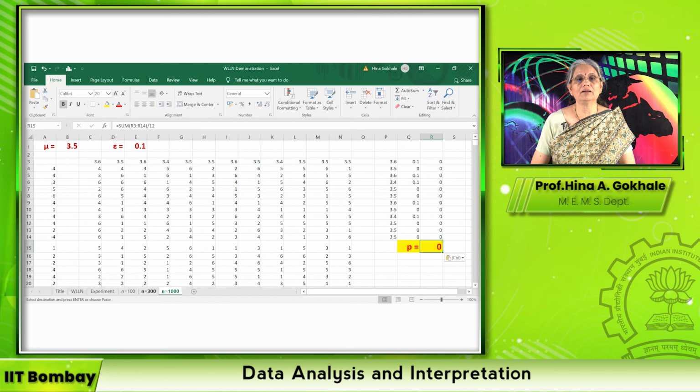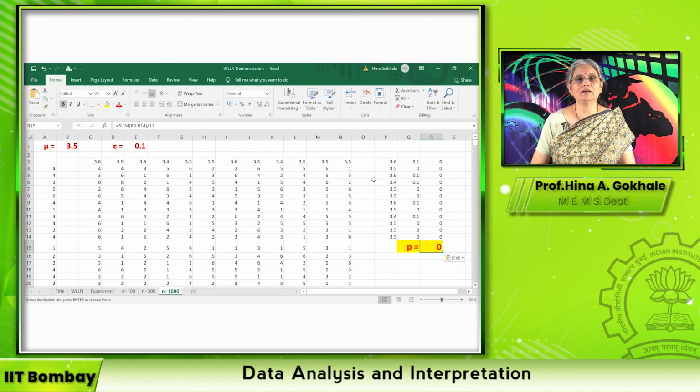It would be nice if you can try out n is equal to 500, n is equal to 700. Not even that, instead of taking 12, you take 10, you take 5, you can take 15, and you can see how it makes a difference. But this is a good demonstration. I hope you all enjoyed it.